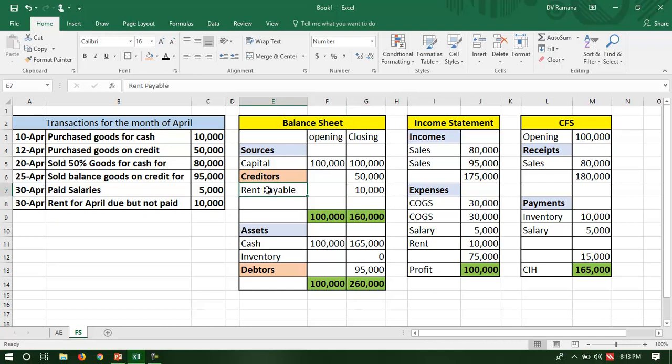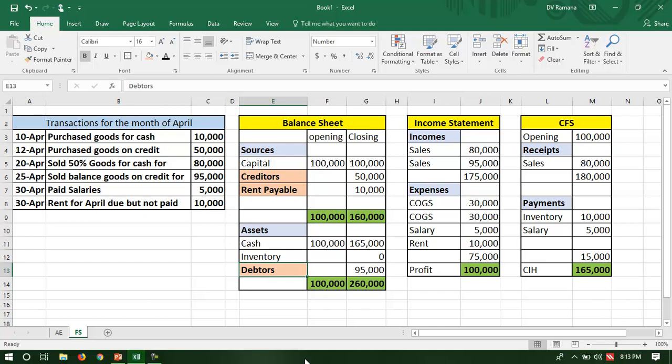So let me highlight even this. So what did we see here? The creditor, rent payable, debtors are appearing on the balance sheet because of accrual concept. So accrual concept, because of the recognition principle, on a particular date, the company will exactly know how much is receivable, how much is payable. So it is a true, accurate reflection of the business.